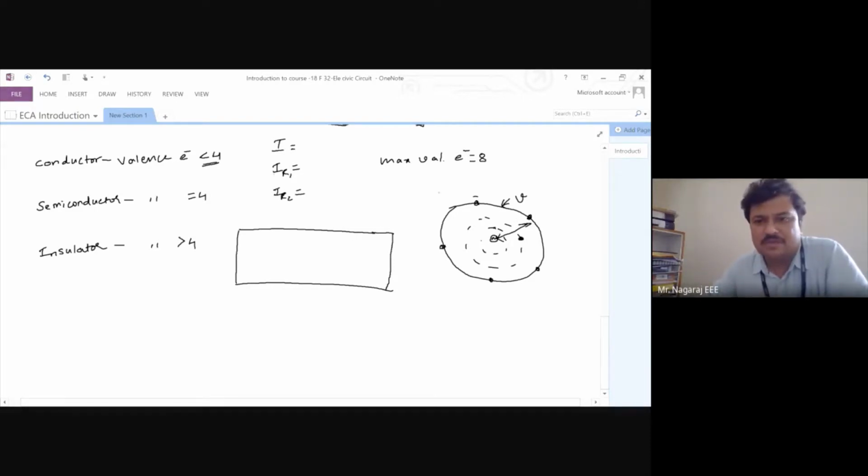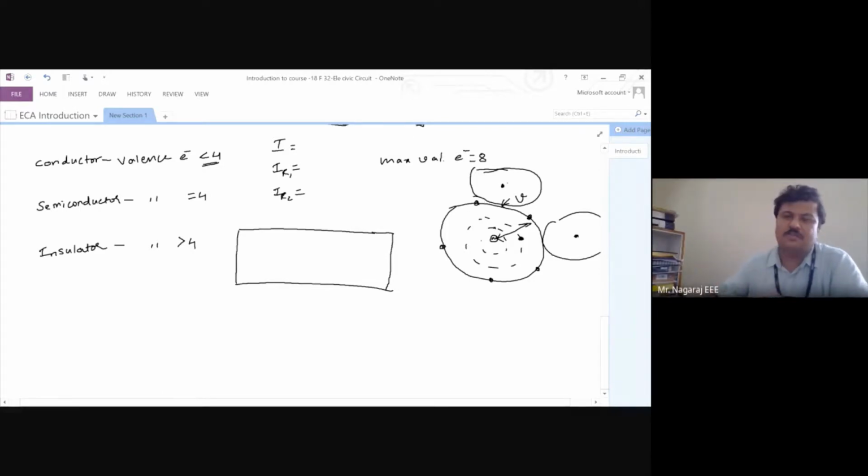But if fewer valence electrons are present, we say that is a good conductor of electricity, as per this definition. See, this is not the only atom present in the material. How many atoms are there in the material? Infinite number of atoms we have. Now there is a neighboring atom also. Here one more atom is there. I hope you are listening, all of you. Now there are so many atoms which are tightly packed in the material.